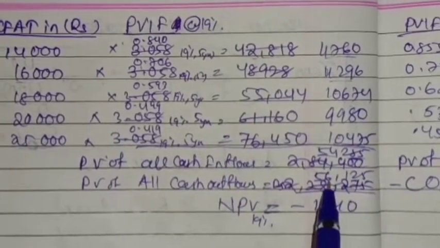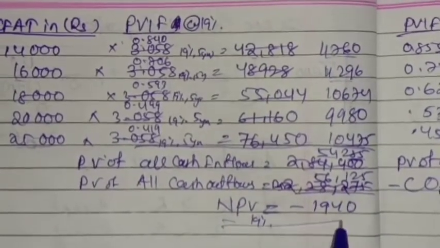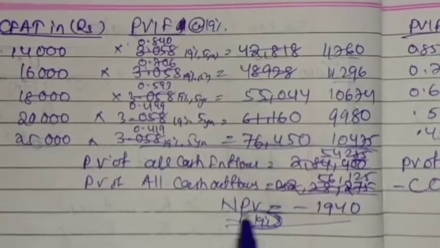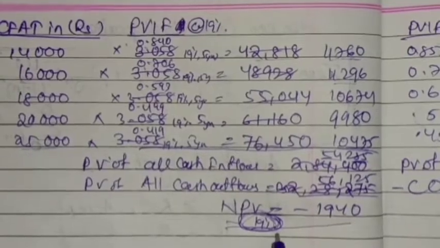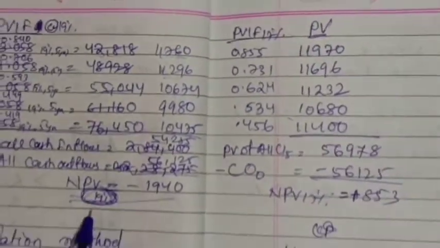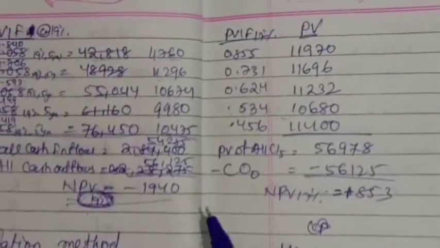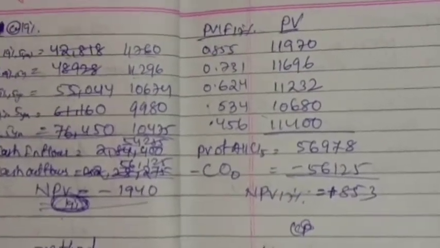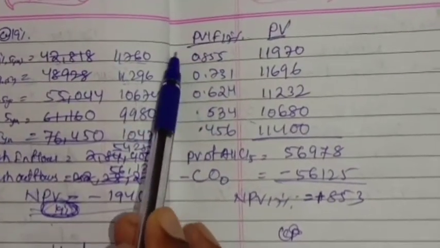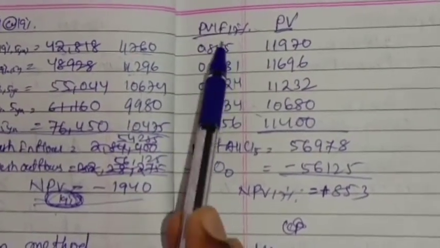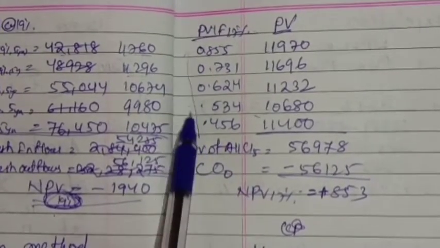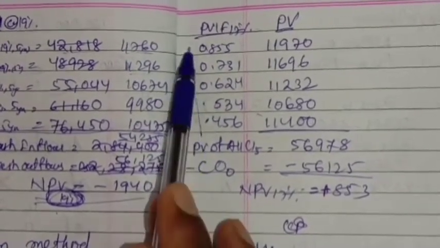If you deduct, we get a negative NPV at the rate of 19%. So let us reduce that to 17%, until we get a positive NPV. In the IRR we have to do it like this. At 17% you get these factors from the present value interest factor table.